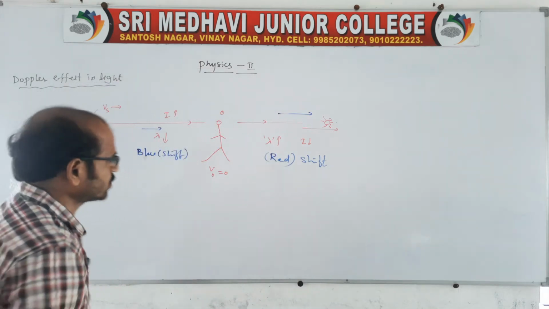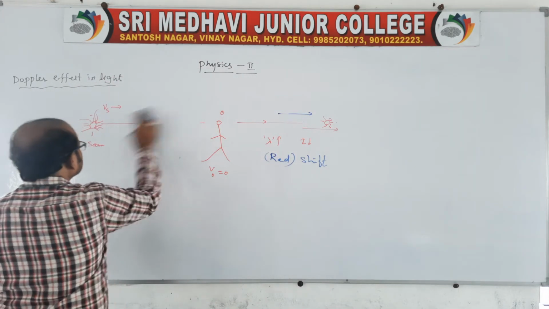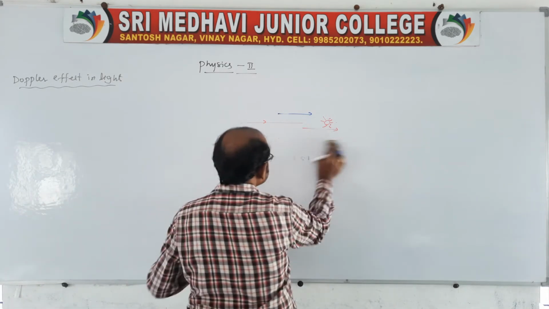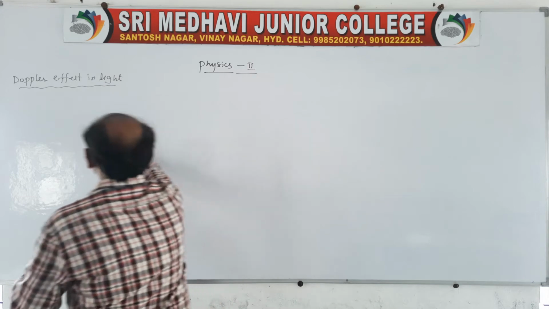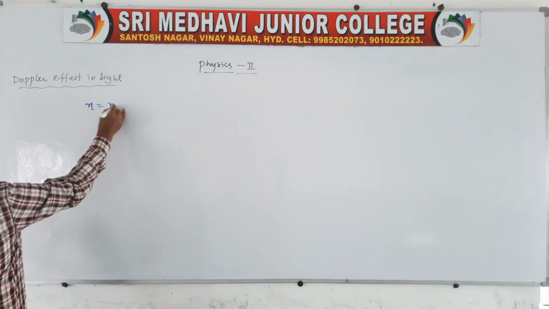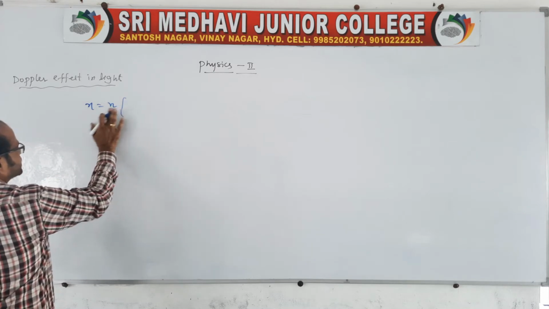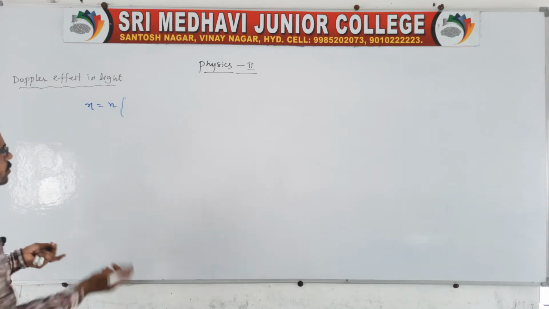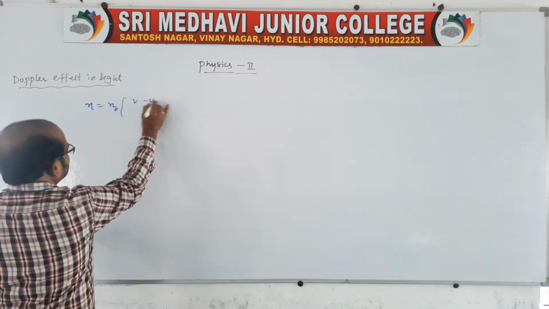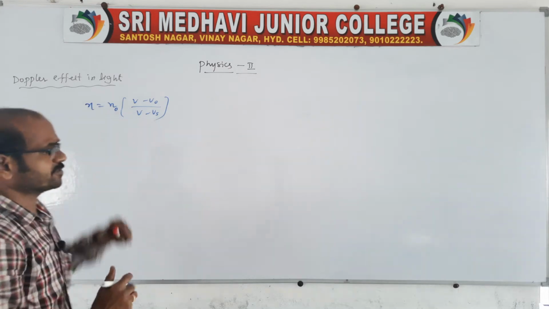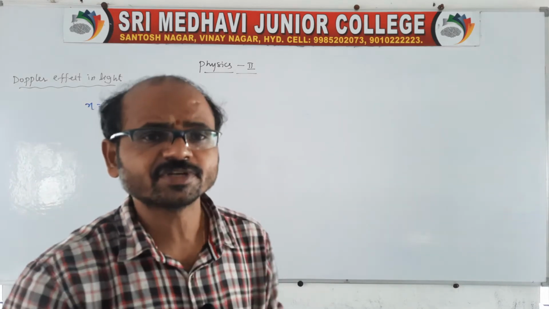We know in the case of sound, for the calculation of apparent frequency, I gave one formula: n dash is equal to n into (v minus v naught) by (v minus vs), whatever you want to take, no problem. This is the apparent frequency relation in the case of sound.